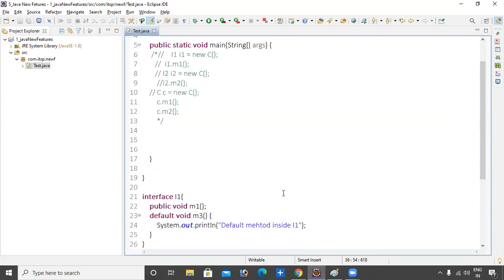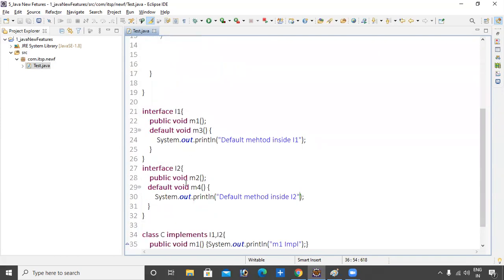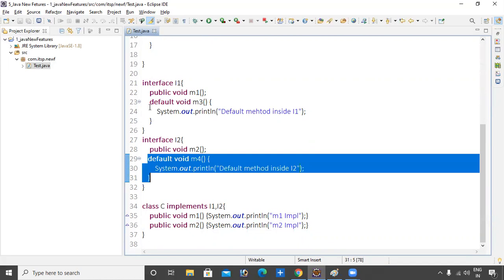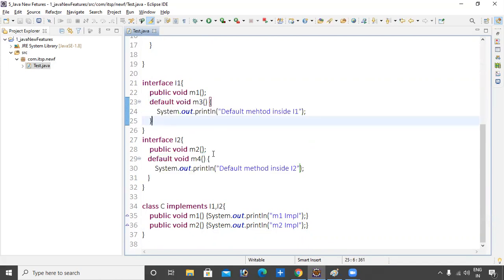I will show you how. Don't worry. You can call this method, you can call this default method here. Default method is here. Both methods are available inside this implementation class.